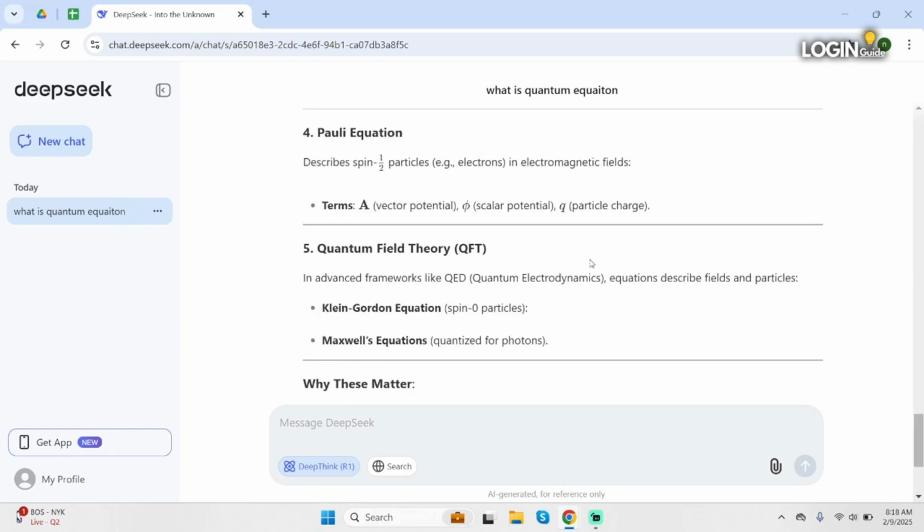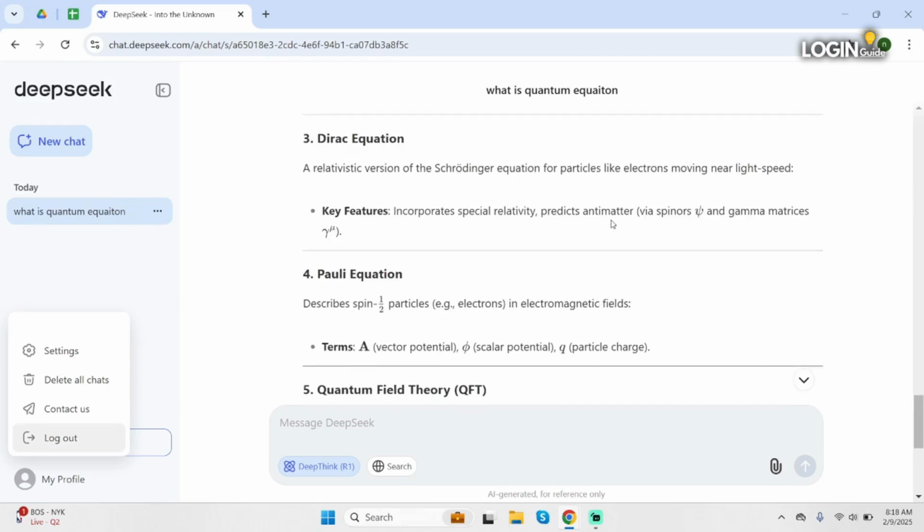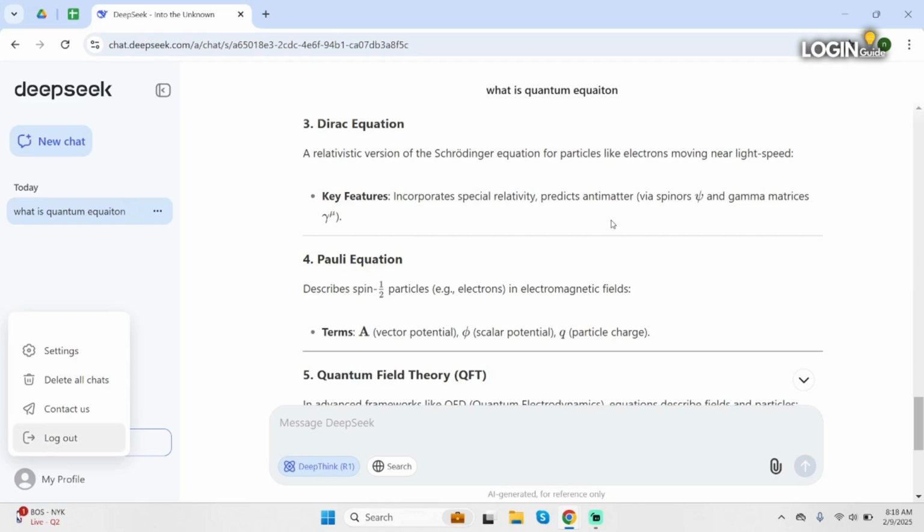Another thing is you can open a new account. Click on My Profile, click on Logout, and then sign up with a different Google account and search all your questions. That might also help you with avoiding please try again later problem.